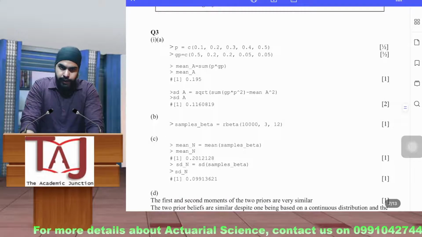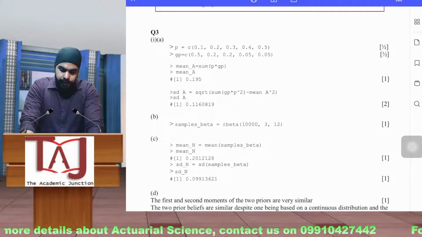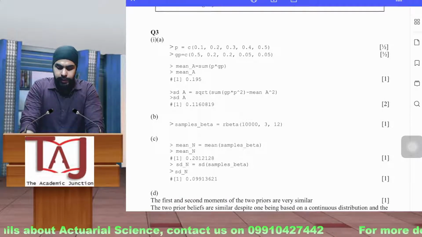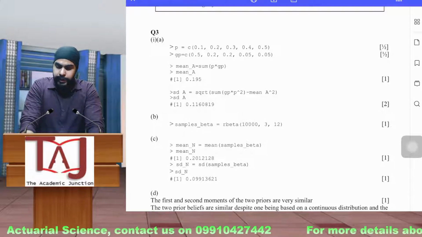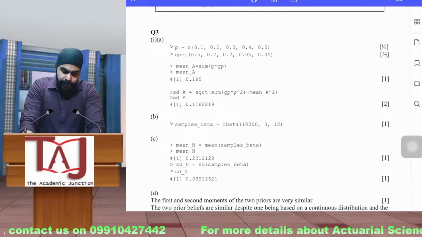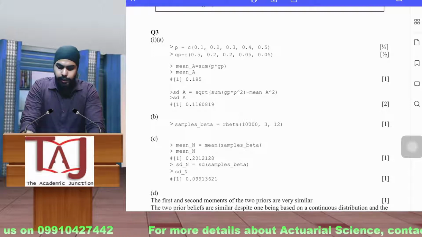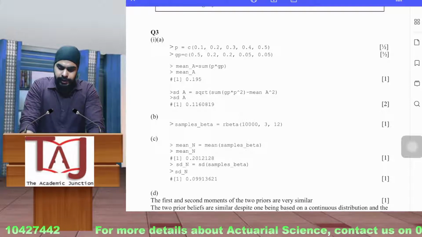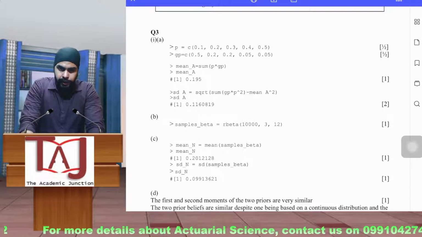In the first two lines you have just inserted the data, then you have calculated the mean, that is the sum of P into g(P), and for the standard deviation you take the square root of the sum of the squares minus the mean squared. These are just the formulas that you have to apply, nothing related to R.